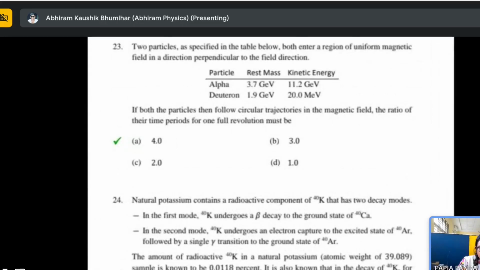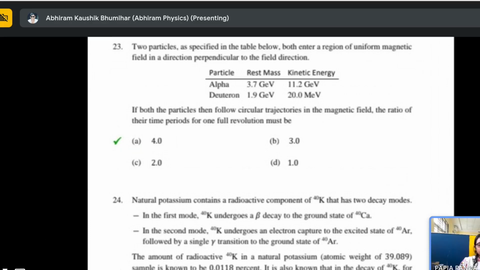So question 23: two particles are specified in the table below. Both enter a region of uniform magnetic field in a direction perpendicular to the field direction. Alpha particle and deuteron, with given rest mass and kinetic energy. If both particles follow circular trajectories in the magnetic field, the ratio of their time periods for one revolution must be. Oh, that is not exactly a particle physics question. Okay, that is a simple nuclear physics question.